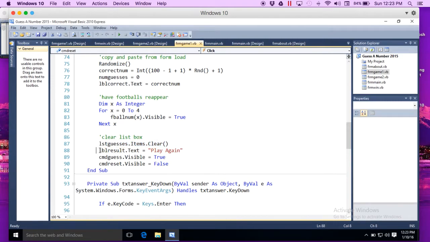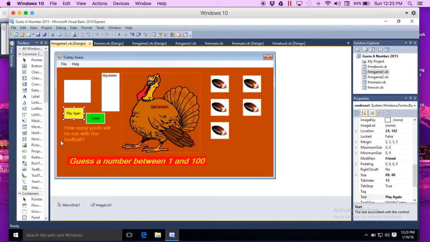In the label at the bottom, you notice I put play again. I make the button, the green guess button, true, and I make the reset false. And that's all the coding required for the reset button.